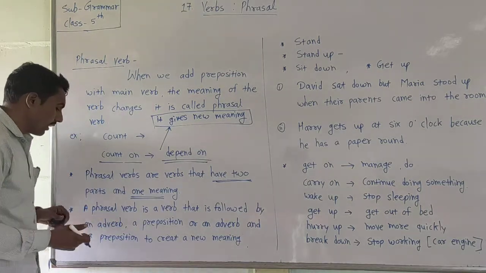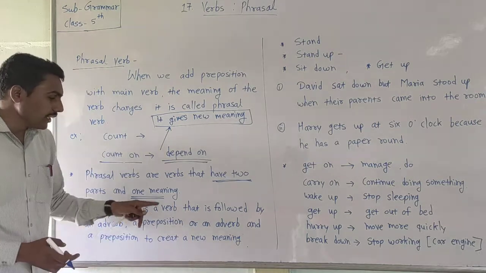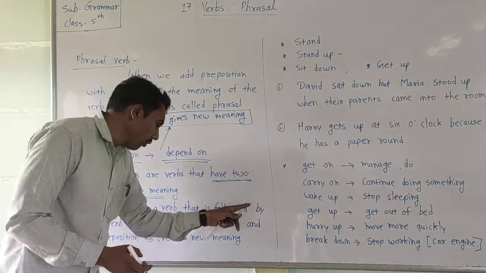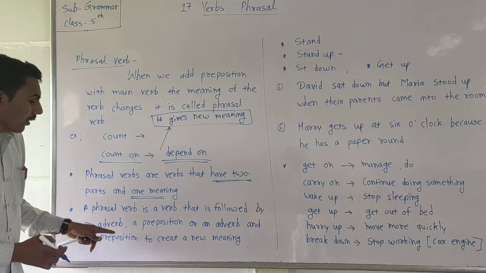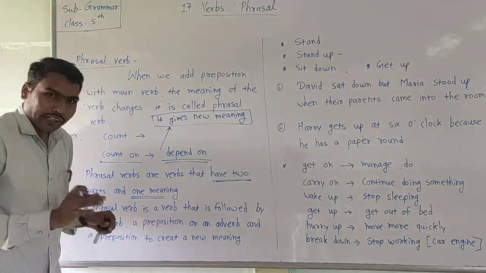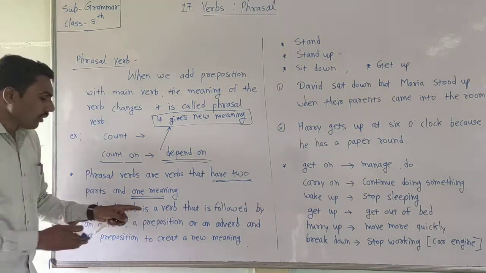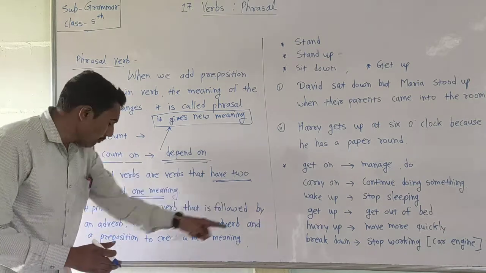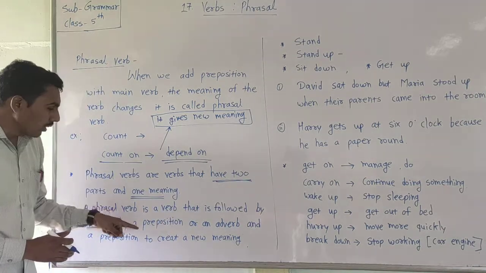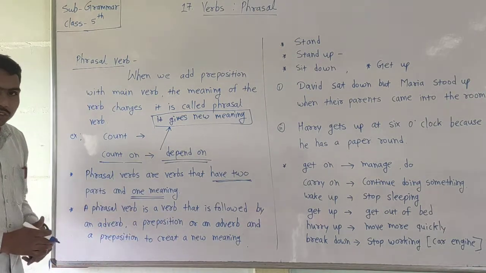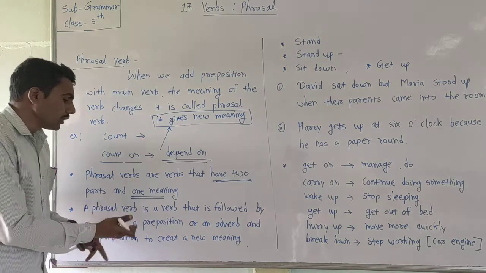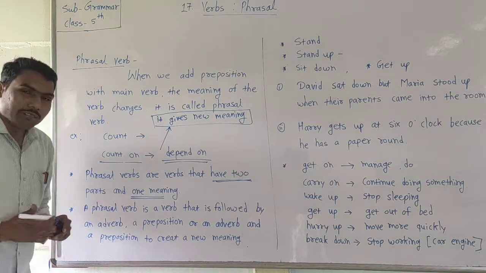Now the next line is here. A phrasal verb is a verb that is followed by an adverb, a preposition, or both. Are you getting that? Not only prepositions, there can be an adverb also.